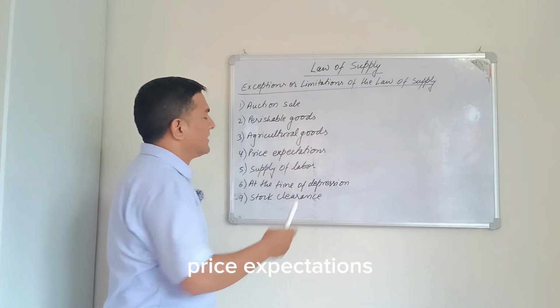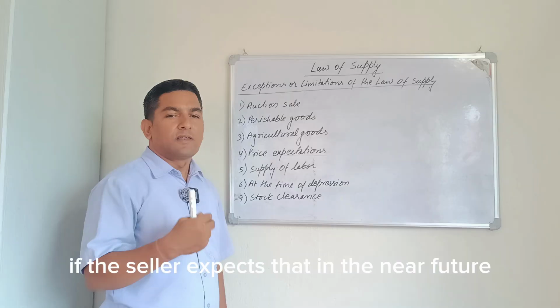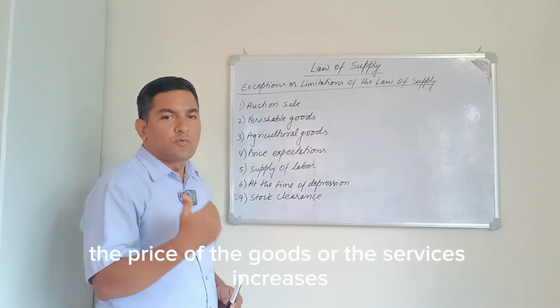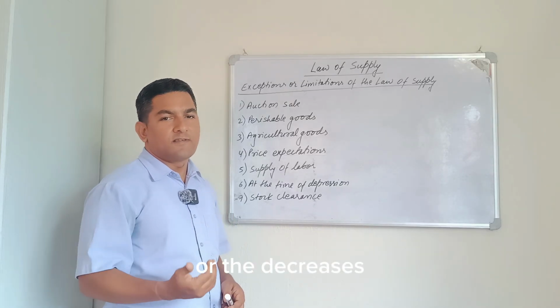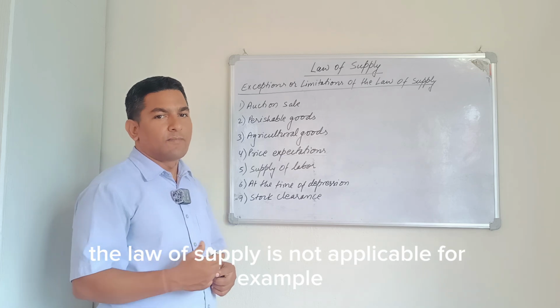Fourth, price expectations. If the seller expects that in the near future the price of the goods or services will increase or decrease, the law of supply is not applicable.